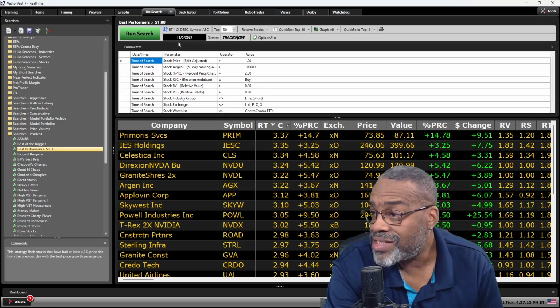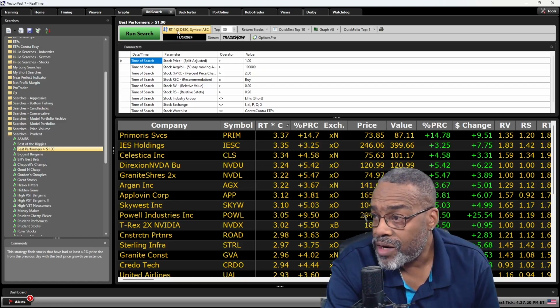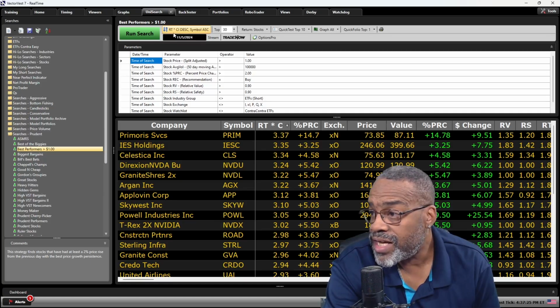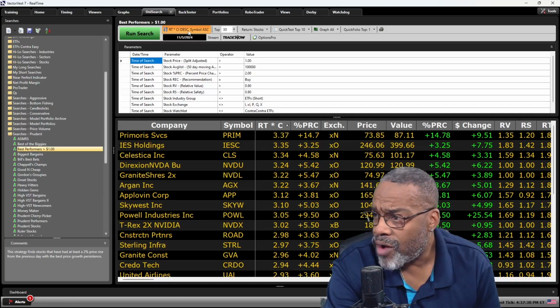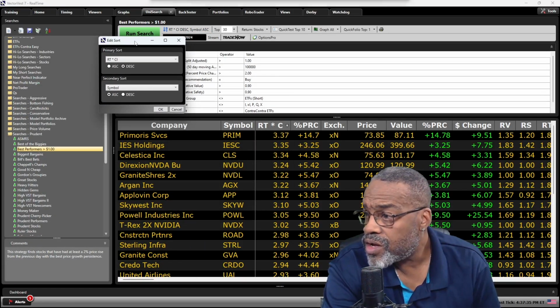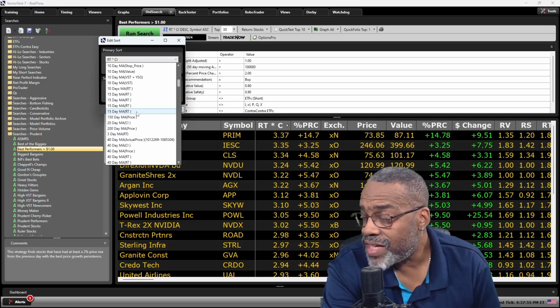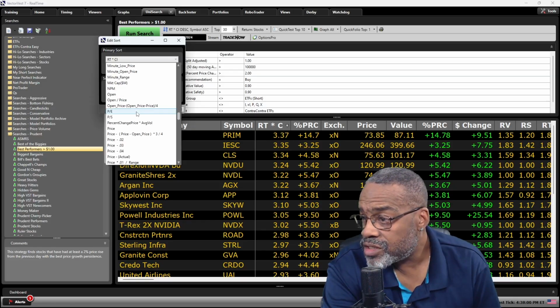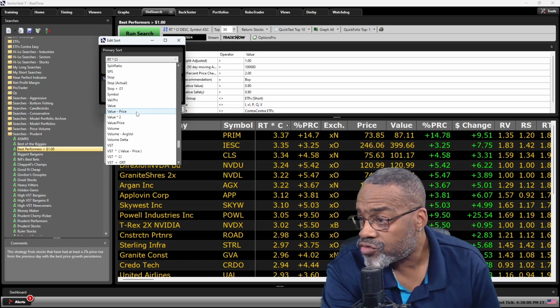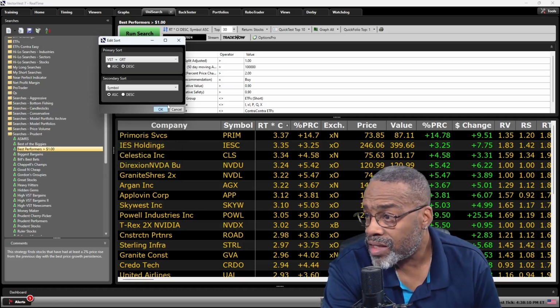Now let's say I wanted to use what I just created. Go up to the sort up here. This is best performance greater than $1. It's RT times CI descending. Now, once you've created your own and you want to use it, go down to primary sort. Let's go find it. We created VST times growth. Let's scroll down. VST times growth. There it is. We created it. Boom. Click on OK.